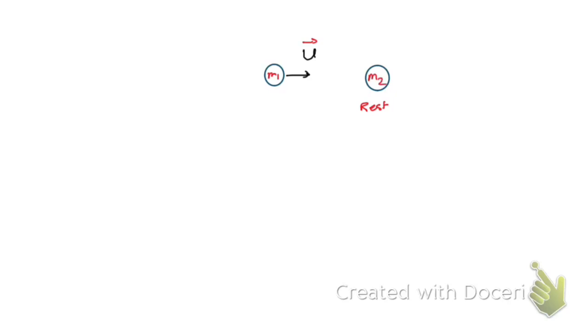The first object goes towards m2, and these two objects collide. After collision they stick to each other and move together with velocity v. If they stick to each other and move together, this is a perfectly inelastic collision.